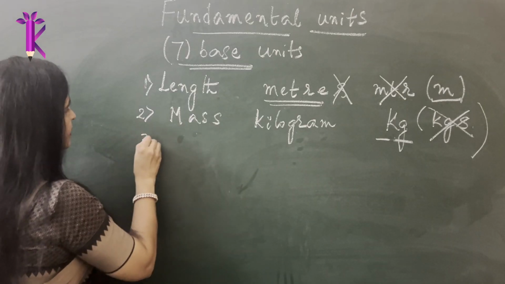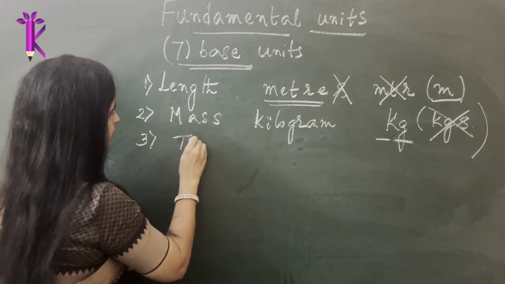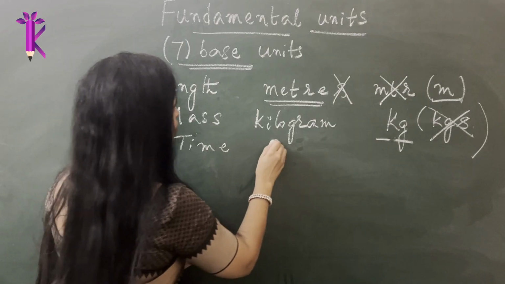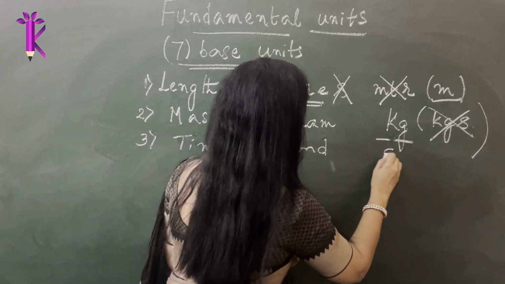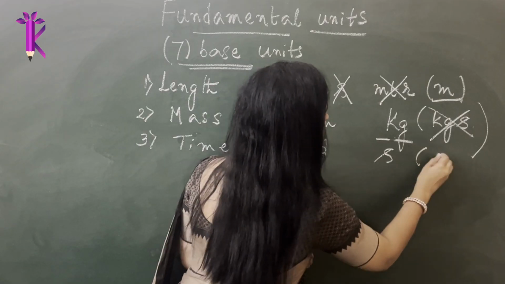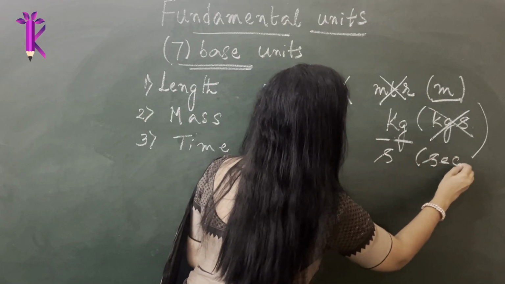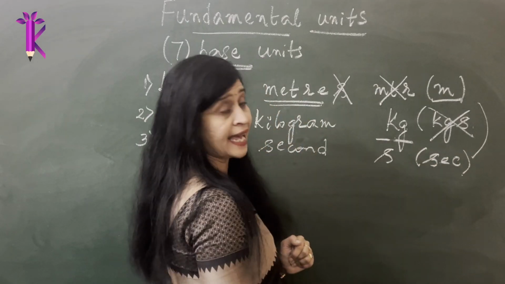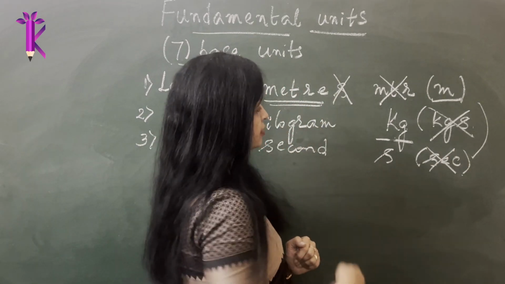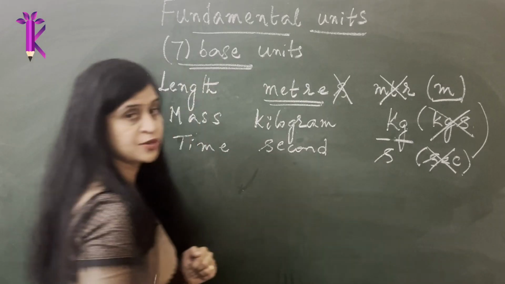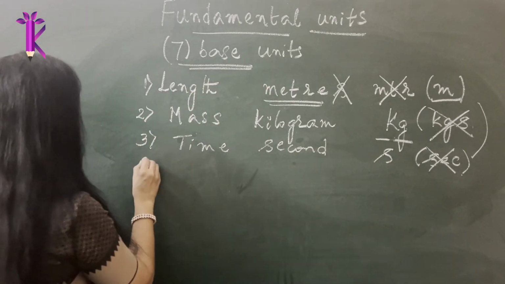Please remember that. Next is time, which is obviously measured in second, and it is denoted by the letter s. I've seen a lot of people writing or referring to it as sec, which is also the wrong notation of how you must be writing a unit in the short form.